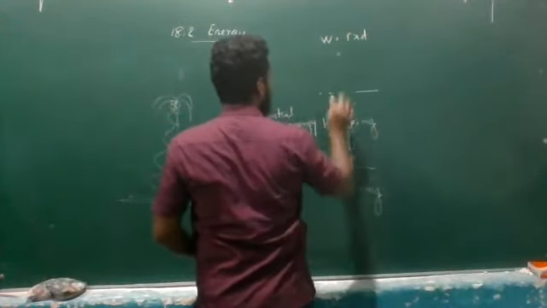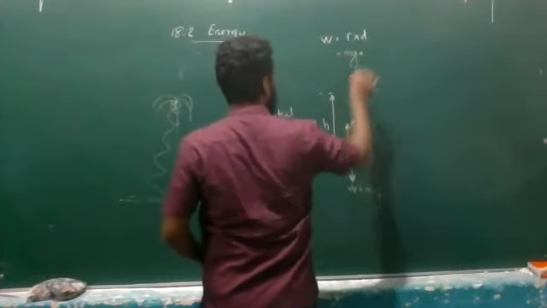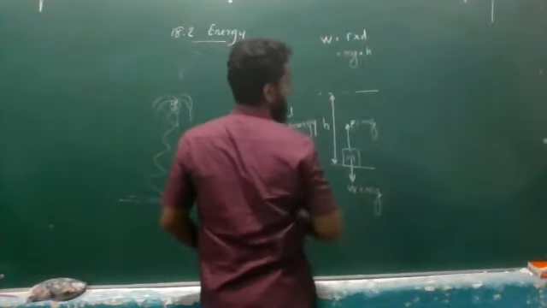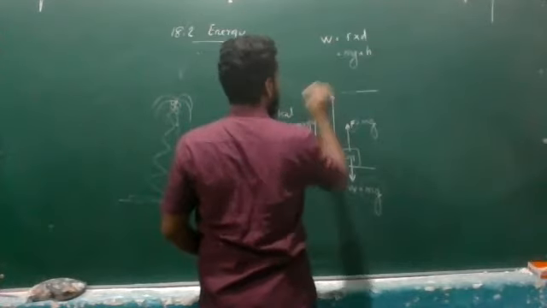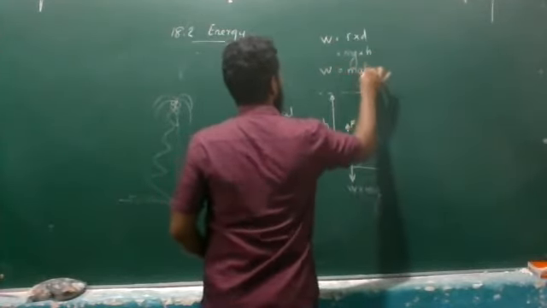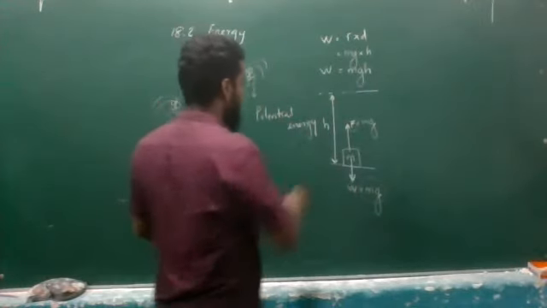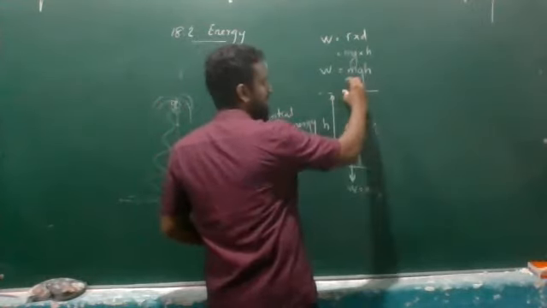What is the force that we are using? The minimum force of mg. What is the displacement that you made? That is the height. Then the work done is going to be equal to mg into h. The work done is mgh.